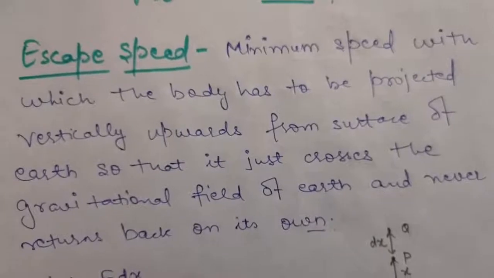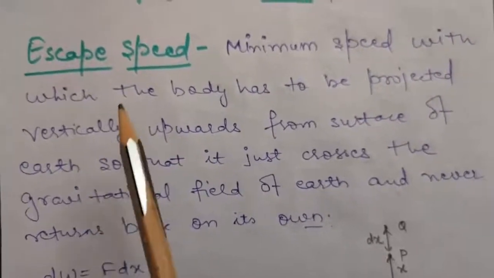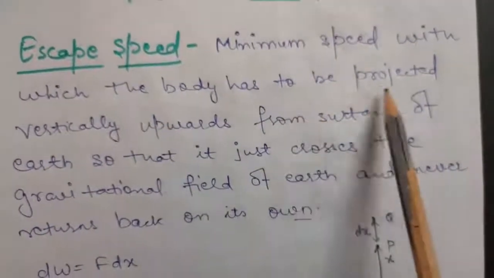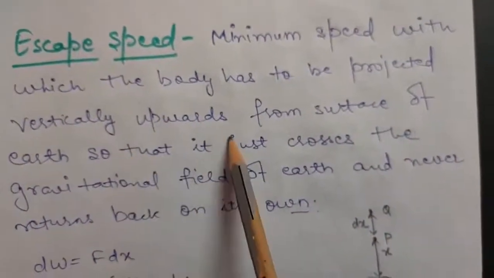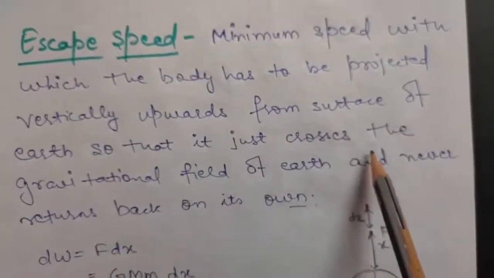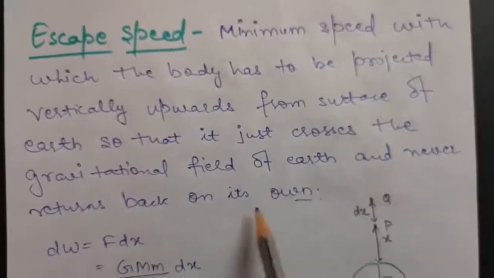First of all let me tell you what you mean by escape speed. The minimum speed with which the body has to be projected vertically upwards from the surface of earth so that it just crosses the gravitational field of earth and never returns back on its own.